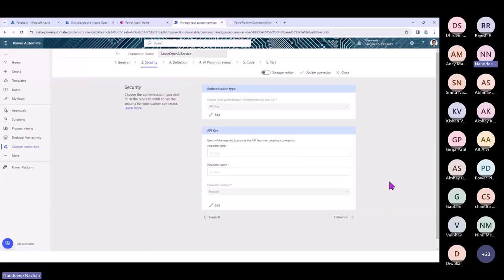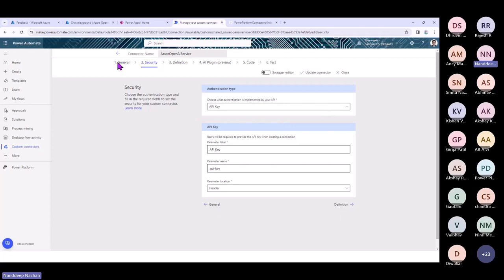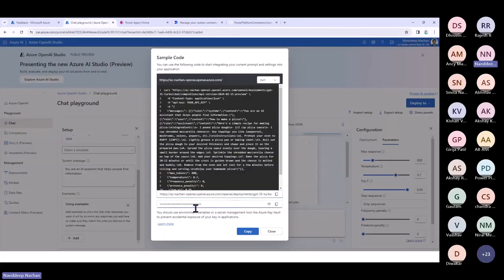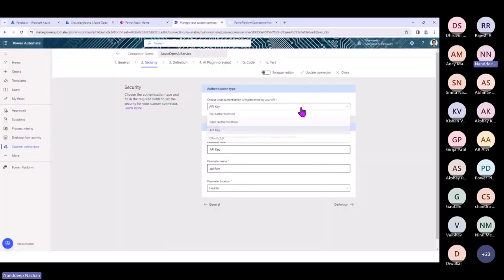The security section here will talk about how you are going to get authenticated against that API. Here we have various options available. For example, you can use an API key, which we are going to use. This is the API key that you can see at the bottom. If you see the pattern, how we are going to get authenticated and get the data from Azure OpenAI is through the API key. Along with the API key, we have other options as well. For example, if it is a public URL, you can go ahead with no authentication or basic authentication, that means username and password. API key is the one that we are going to use now, and OAuth is maybe for modern authentication.